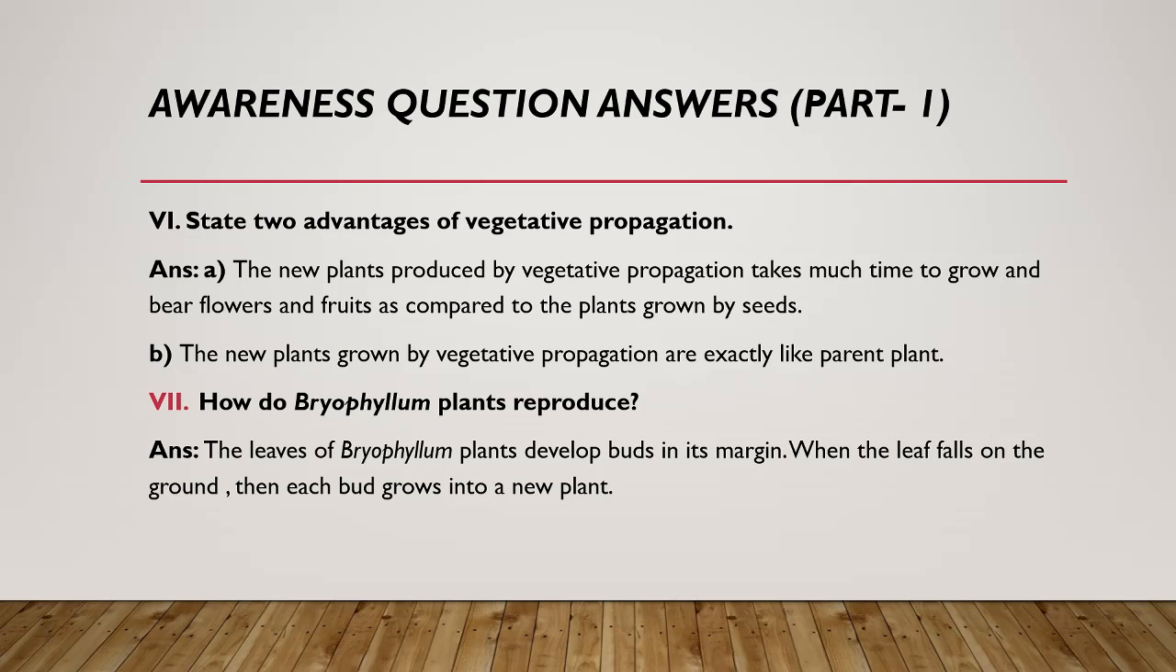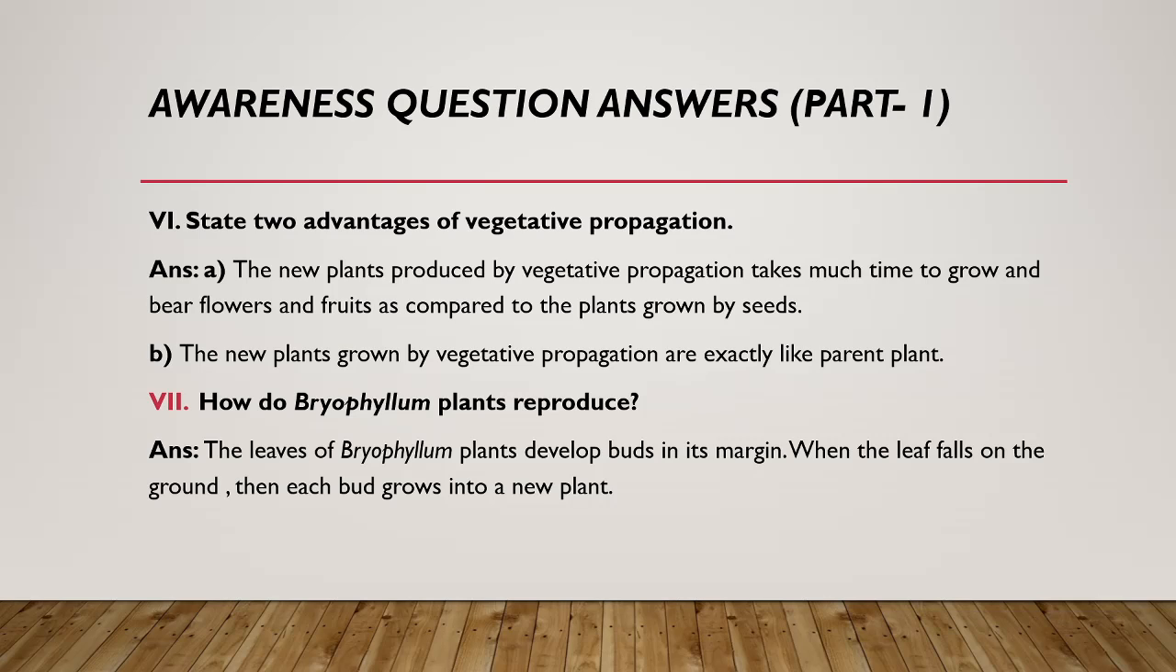The next question is, state two advantages of vegetative propagation. Now, what do you mean by vegetative propagation? That is, without the involvement of the gametes, the plant is produced from the vegetative part, meaning from the roots, from the stem, from the leaf, other than the flower. This process is called vegetative propagation. And the new plants produced by it take less time to grow and bear flowers and fruit as compared to the plants grown by seeds.